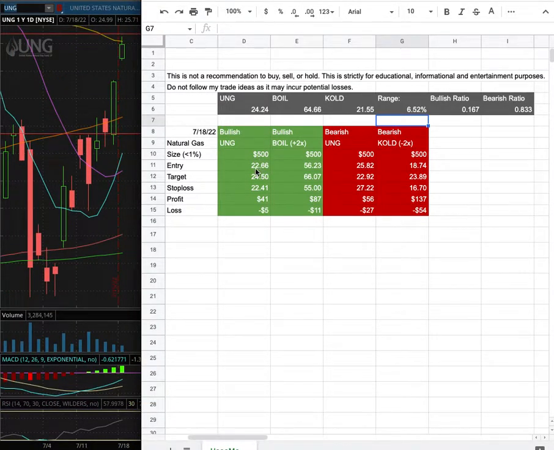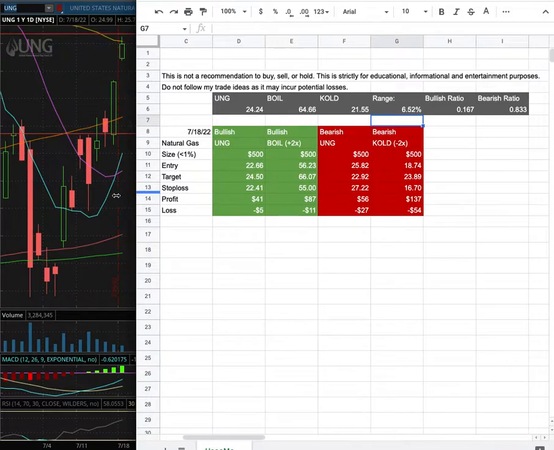My long entry is at $22.66, and that is this range here. My sell target is at $24.50. My stop loss is at $22.41. However, if I were to open a short position, my entry is at $25.82, and that is this range there. My sell target is at $22.92, and my stop loss is at $27.22. So whichever entry price were to hit first, that will be my position of the week.